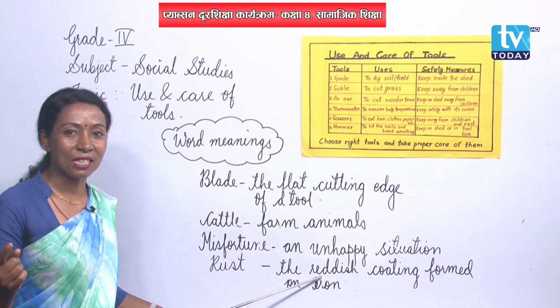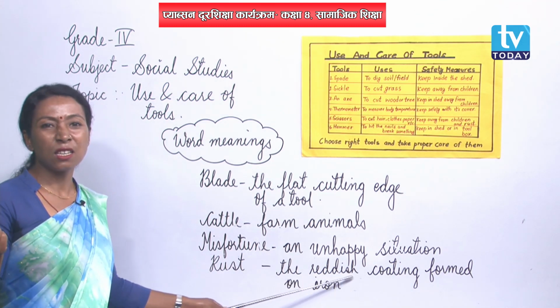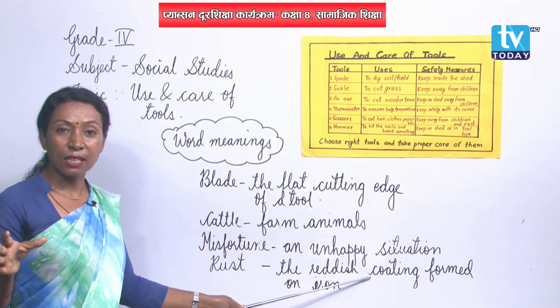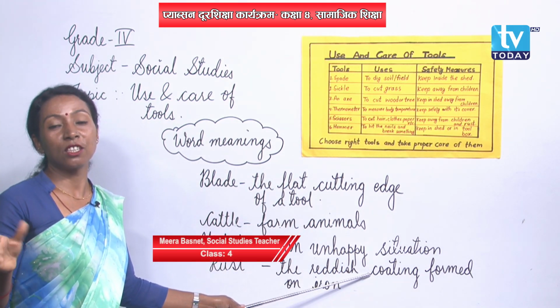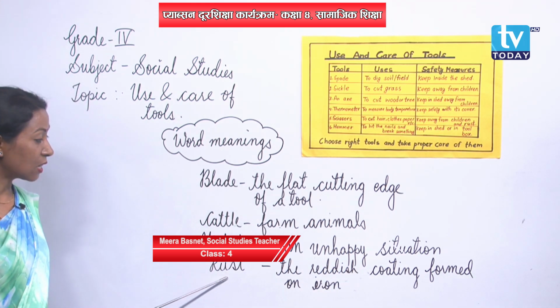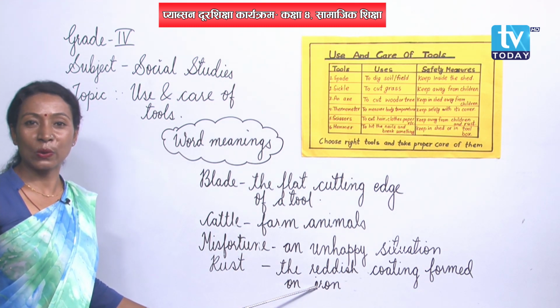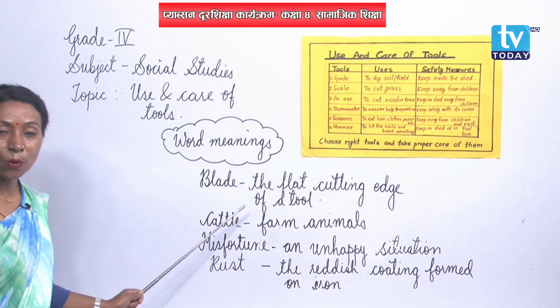Yes, you might have seen. On that iron tool, there can be something reddish which covers the tool, right? That is called rust. Especially, it is formed on iron tools. Did you get the words now?